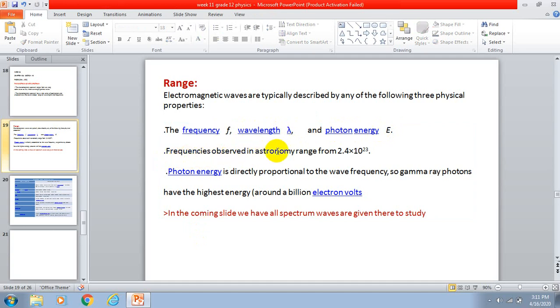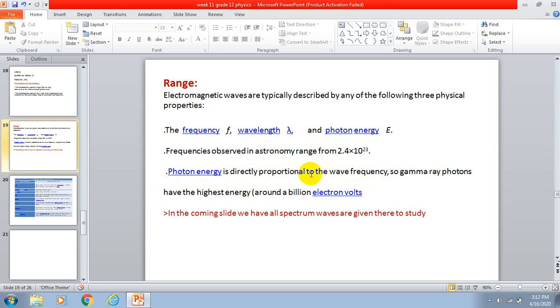Frequencies observed in astronomy range up to 2.4 times 10 to the power 23.